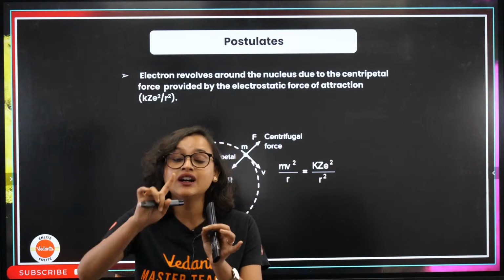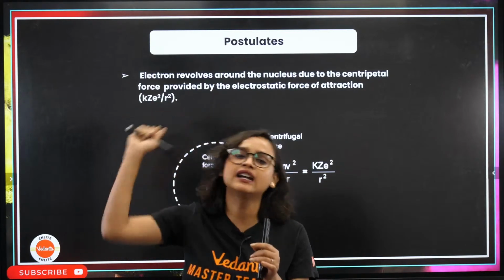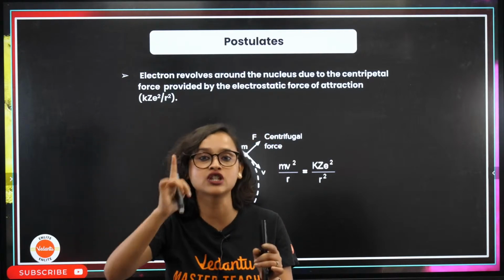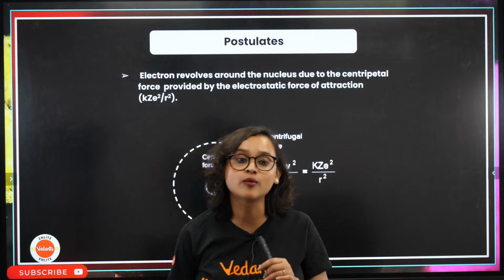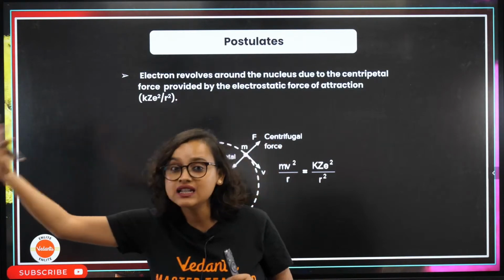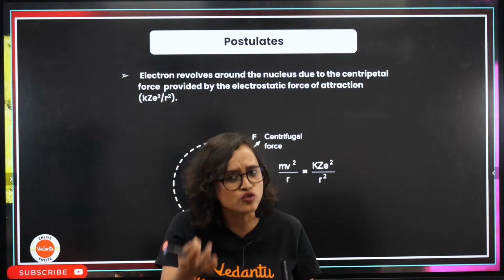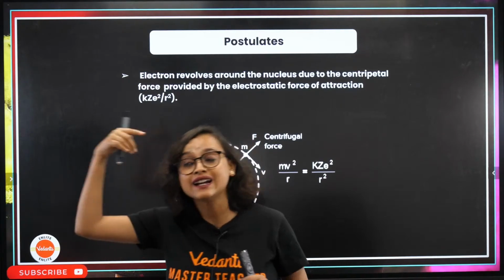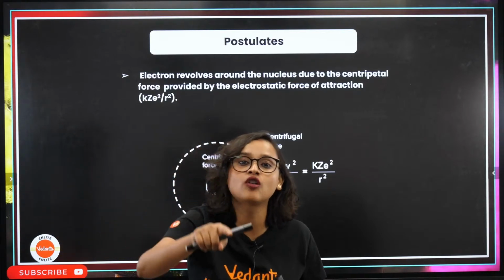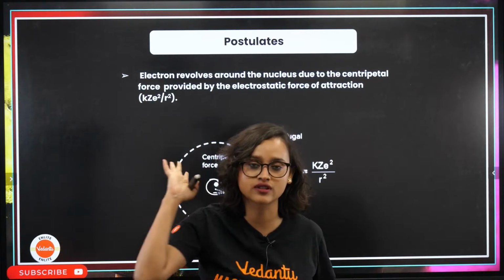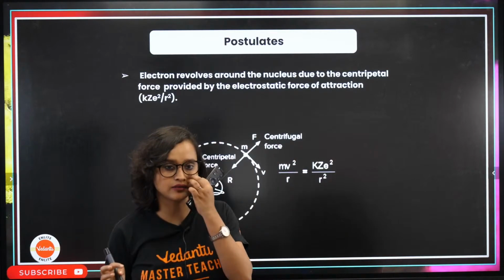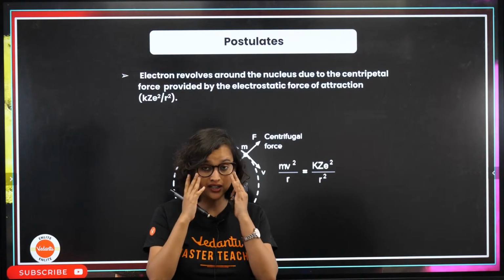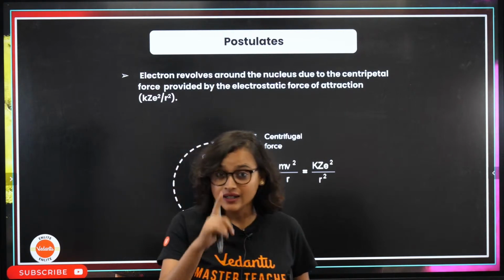Now, to keep the electron, or anything that is rotating because of centripetal force, in this circular motion, there is a balance force from outside, which is actually a pseudo force. That pseudo force, that outside force, is called your centrifugal force. Is this clear, guys? Got it?